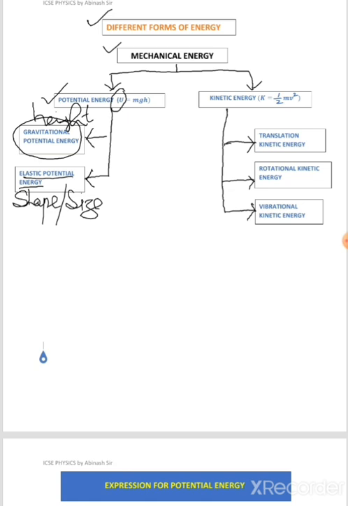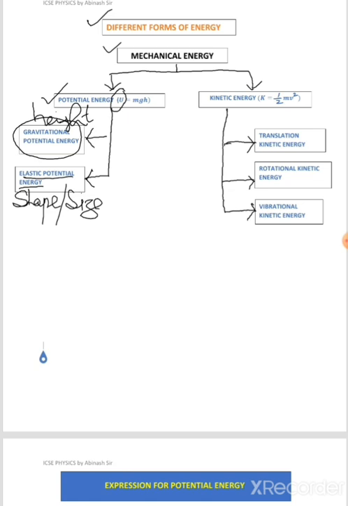For example, to break a stone you take a hammer and lift it up against gravity, and when you leave the hammer it strikes the stone and breaks it. You were storing energy in the hammer because of its height. So the energy stored in a body due to its height or position is called gravitational potential energy.